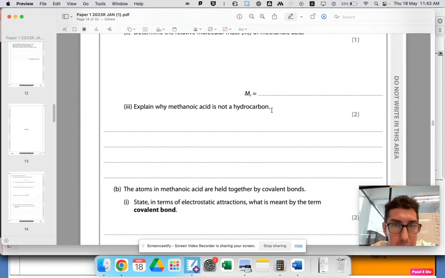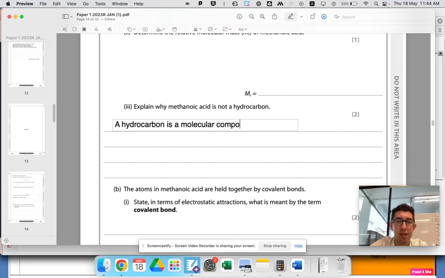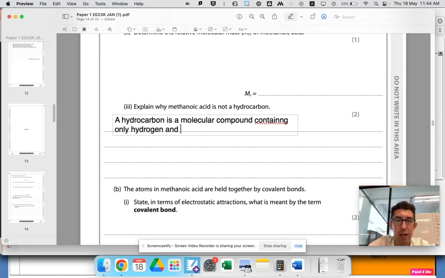So it's asking you basically to define what is a hydrocarbon and why does it not fit the definition. So what is a hydrocarbon? A hydrocarbon is defined as a molecular compound containing hydrogen and carbon only. It's 2 marks, so I think you need to define it. You can't just say molecule or compound, containing only hydrogen and carbon atoms. The 'only' part's really key.